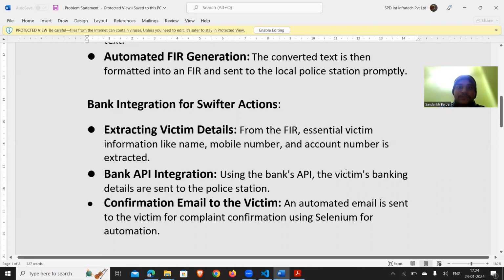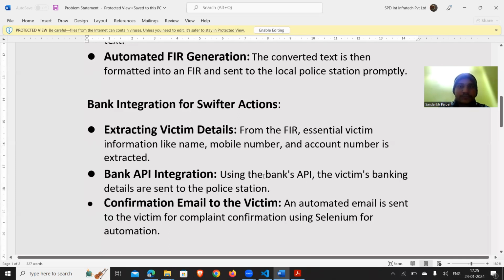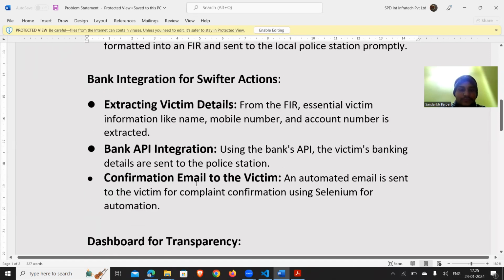We have used the bank integration so that further time can be reduced, because earlier the communication happened via mail, which takes much time and depends on the mood of the people sitting on the seat, whether they have to reply or not. So we have automated the process by using API integration tools, and we are also confirming to the user that it has been registered.